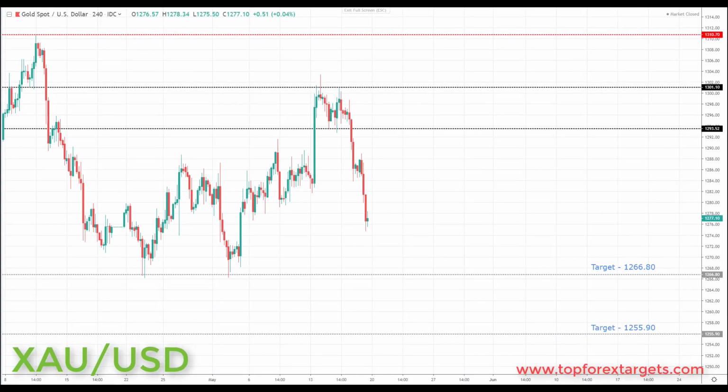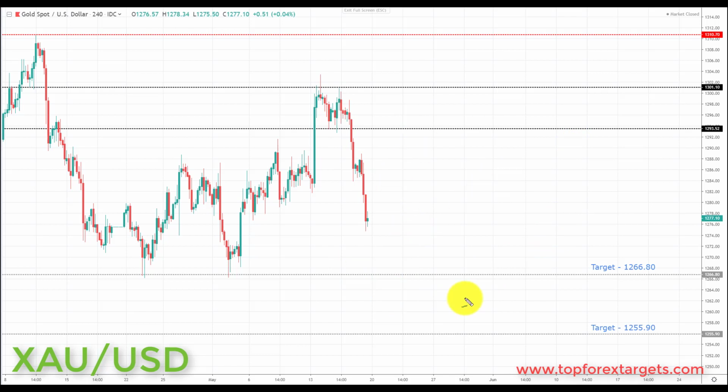And last but not least, we have gold. Now, last week we were looking for further declines in gold. We broke through the first level that we had here at the 1289.65 with this big spike to the upside in gold, and we ended up reversing to the downside on the second level from last week we had at the 1301.10.